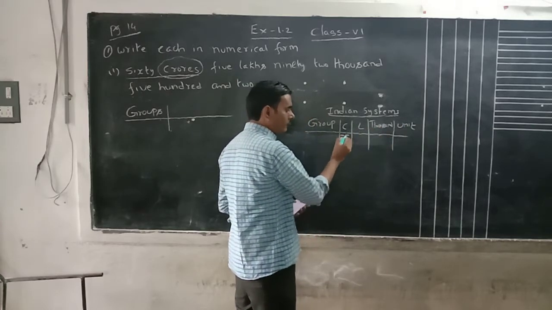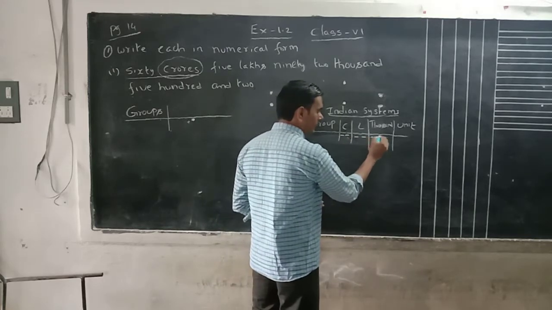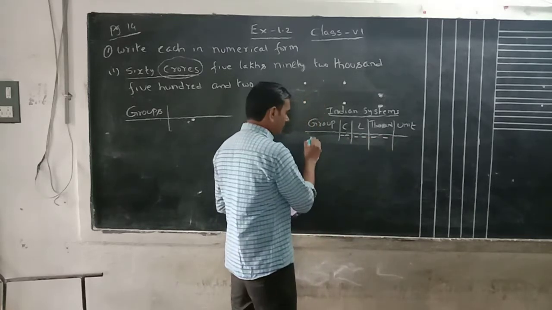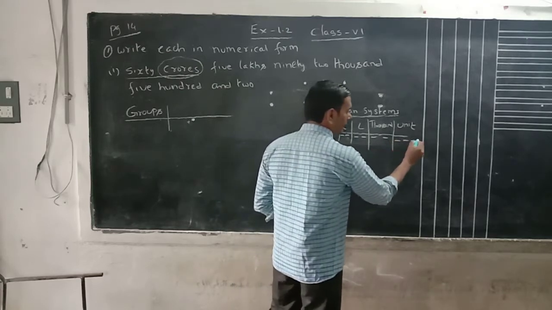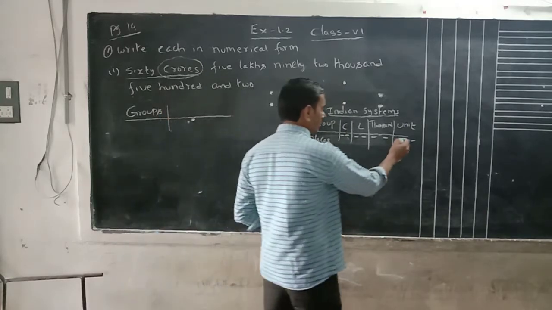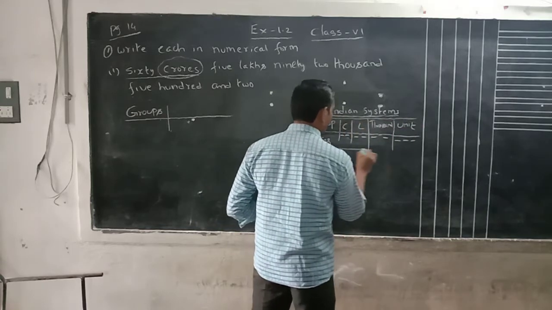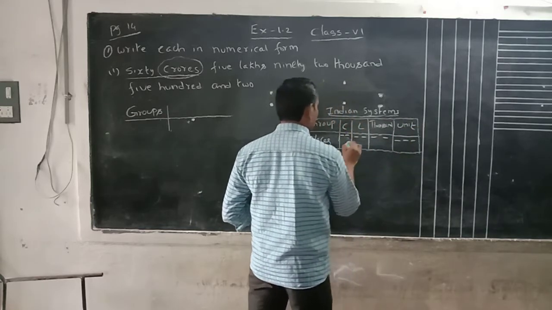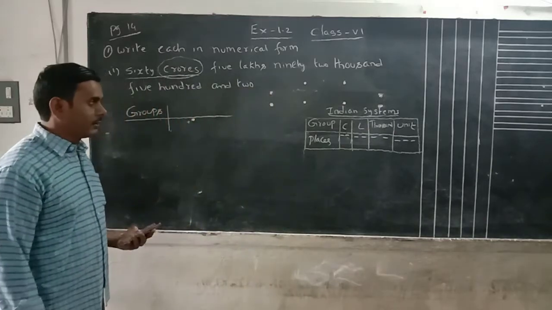In the crore group we have 2 digits. The lakh group is also 2 places. The thousand group also has 2 places. The unit group has 3 places. If you remember, the groups are places, and conveniently we can write it that way.